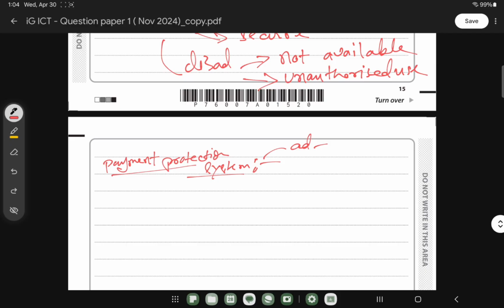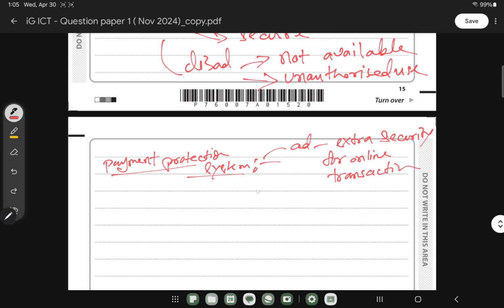Then, so what is the advantage we can write? We can write it offers extra security for online transactions.